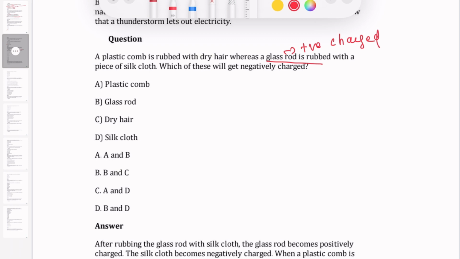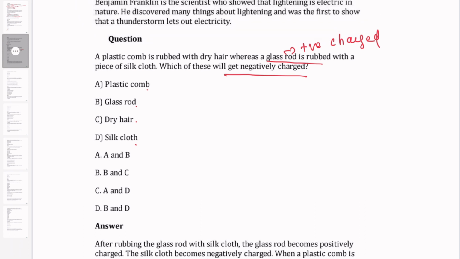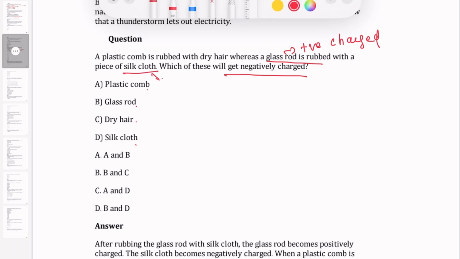So now they say A is plastic comb, B is glass rod, C is dry hair, D is silk cloth. They want to know which is negatively charged. If the glass rod is positively charged, we know the silk cloth will be negatively charged. So one answer should be D.